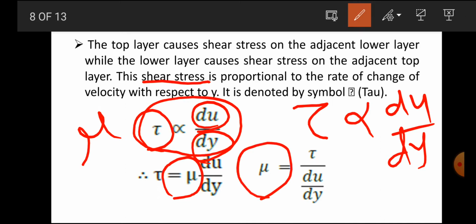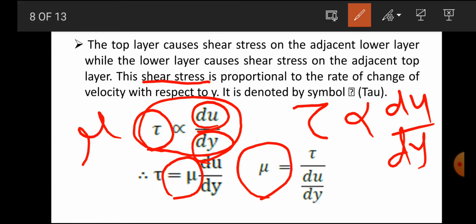So viscosity mu is equal to tau divided by du by dy. That is, shear stress divided by du by dy, which is called shear strain. This is called dynamic viscosity. We have to consider dynamic viscosity here. That will be our mathematical equation.